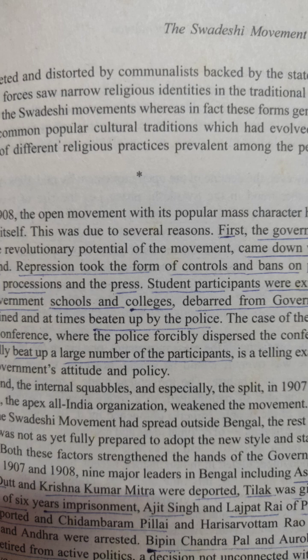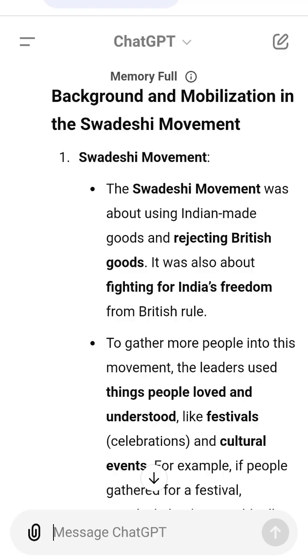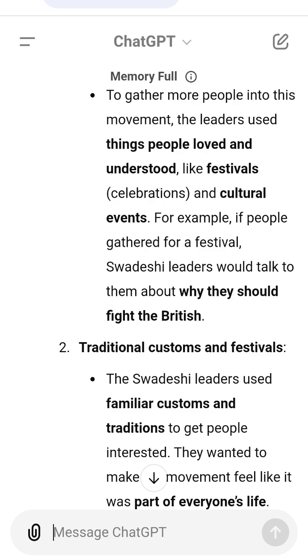Imagine if a group of students in your school wanted to protest for better school facilities, and they used a popular school event like Sports Day to get everyone's attention. They tell you that if everyone stands together, the school management will listen. But then some other students start saying, this protest is only for students in the sports teams, even though it's actually for everyone. This makes some students feel excluded and they don't join the protest.